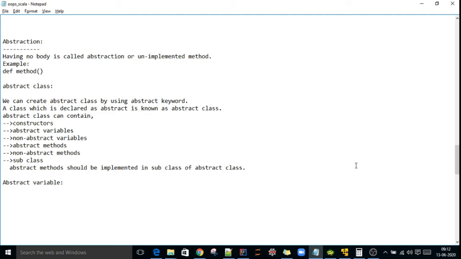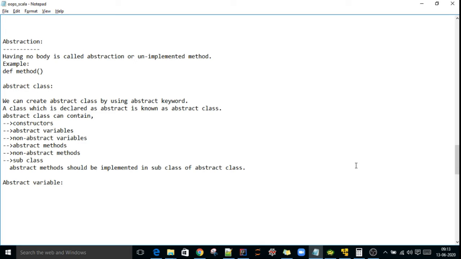Hi, in this lecture we'll see what abstraction in Scala is. Abstraction is nothing but partially implemented, meaning not fully implemented. One more definition: having no body is called abstraction. In OOPS concepts, a class may be abstract, a method can be abstract, and a variable can be abstract.